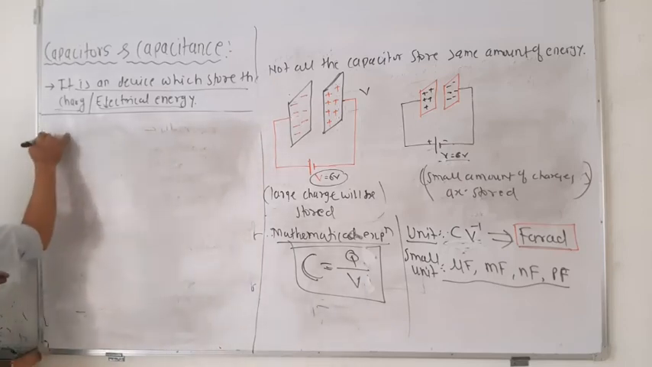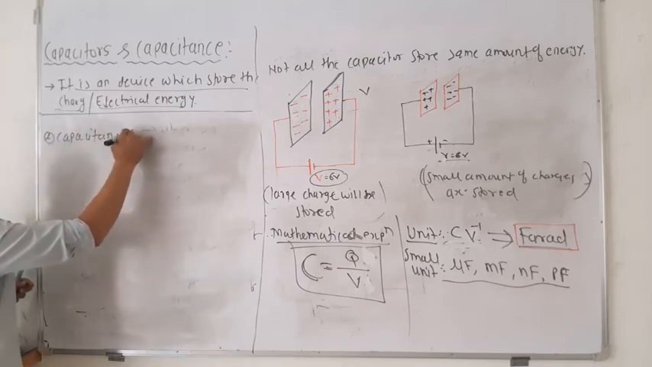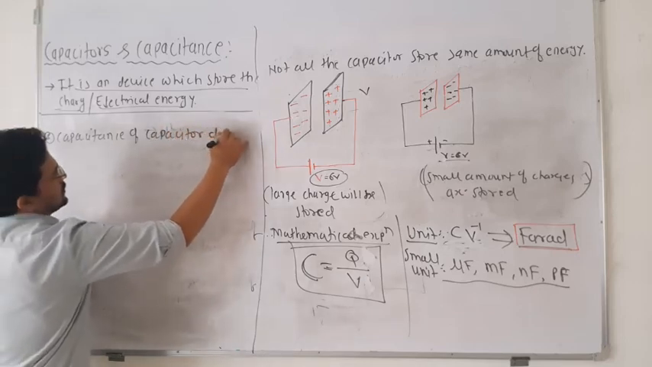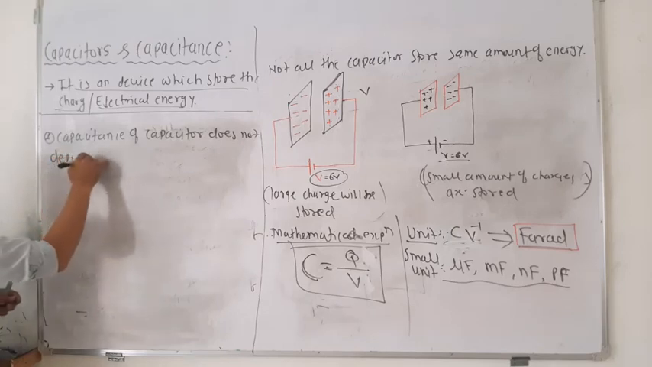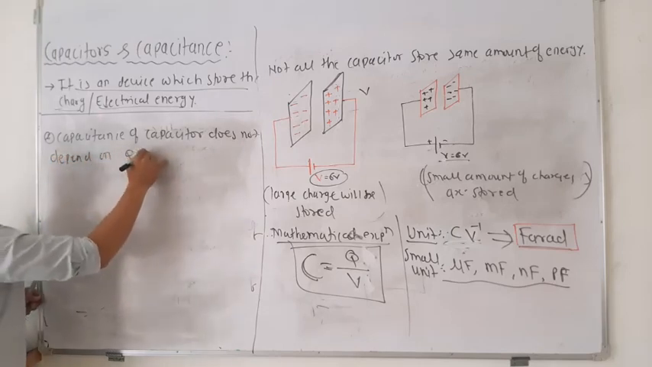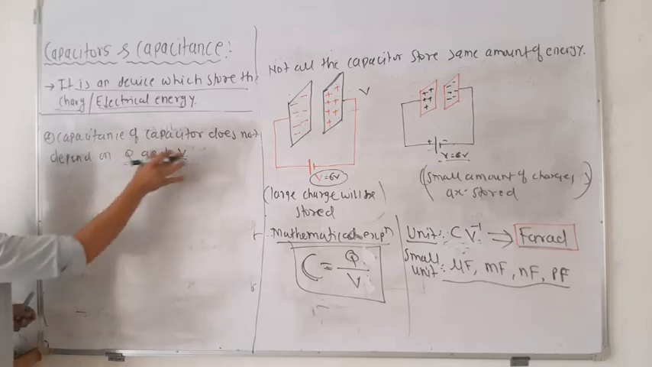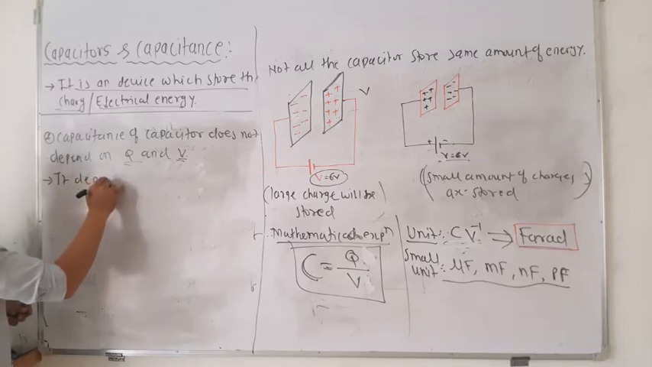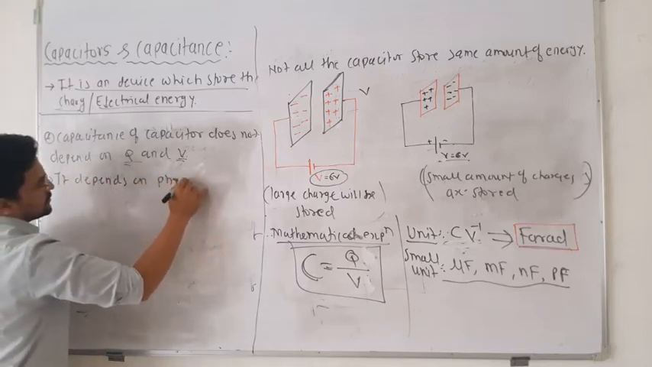First one: the capacitance of a capacitor does not depend on Q and V. That means the charge and the voltage you applied. It depends on the physical property.